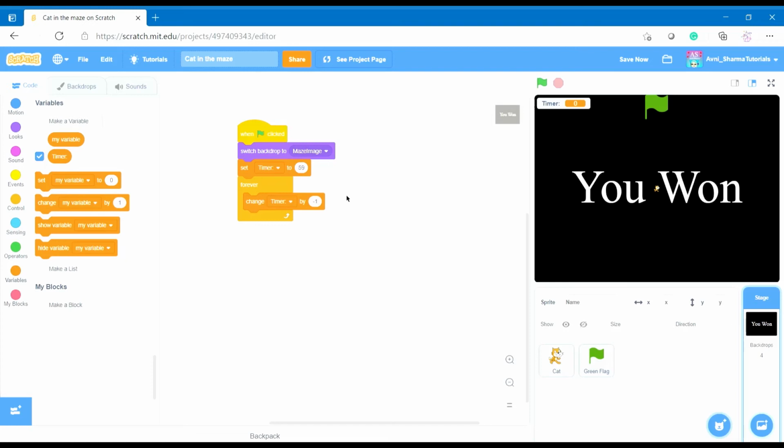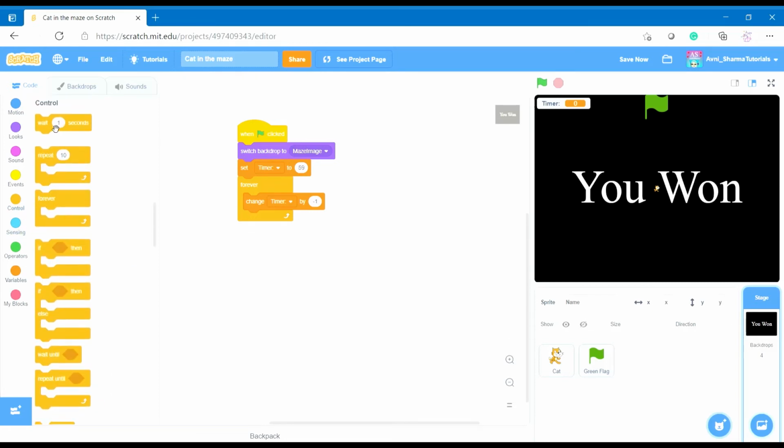So set the timer to 59 and let's say you have done change timer by -1. But if you keep on doing this forever, it'll go really fast. So we need it by seconds. So we'll say wait 1 second.